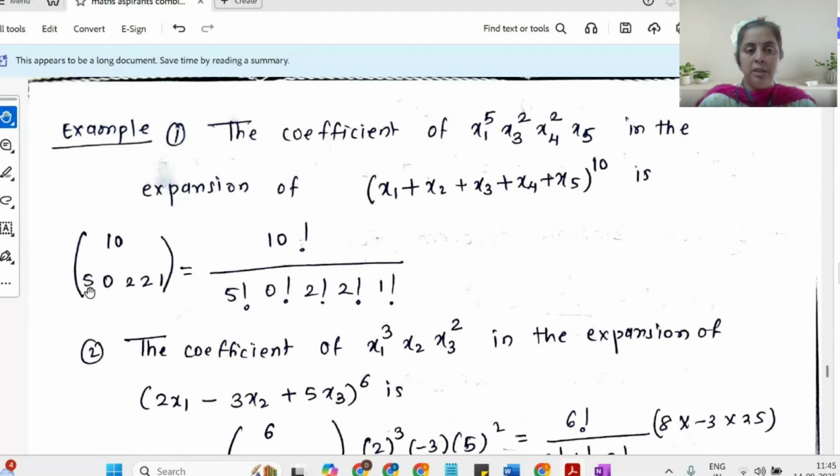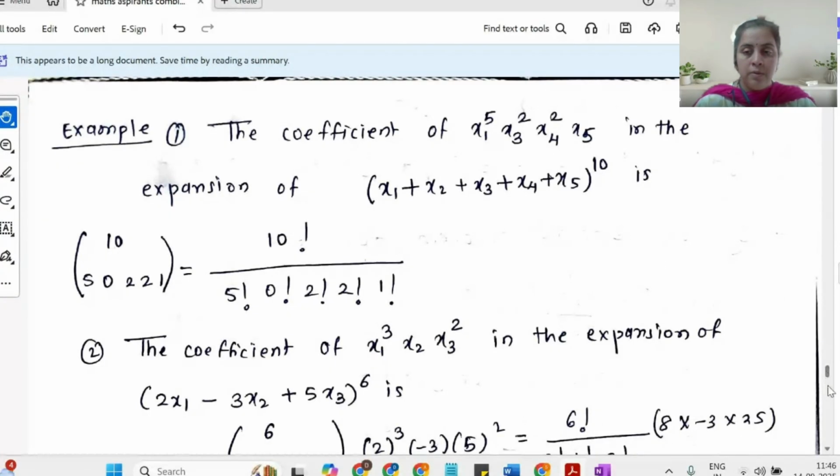First of all, n is the total power, that is 10. n1 is the power of x1, which over here is 5. n2 is the power of x2. x2 is not seen here, so the power is 0. n3, power of x3. n4, power of x4. n5 is the power of x5. So put the values here. It is n factorial divided by n1 factorial, n2 factorial, n3, n4, n5 factorial. So that covers your first example.